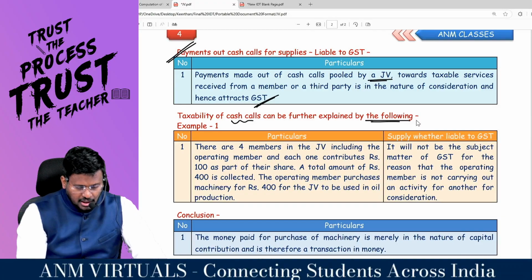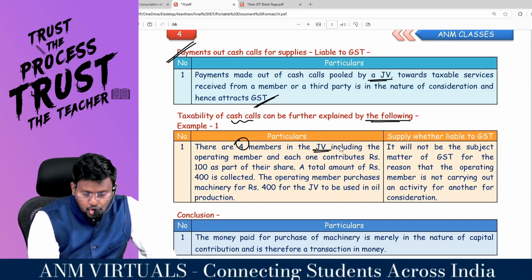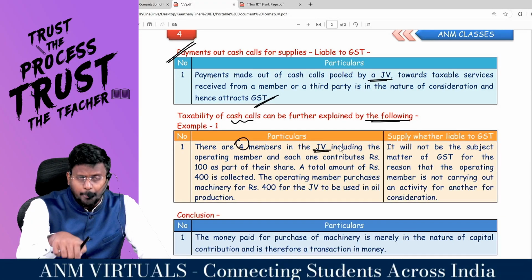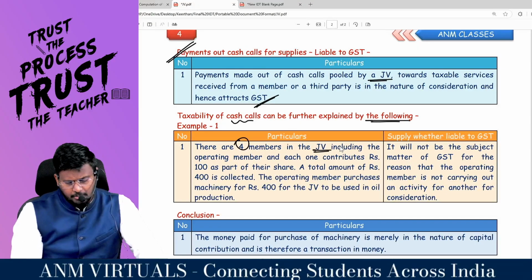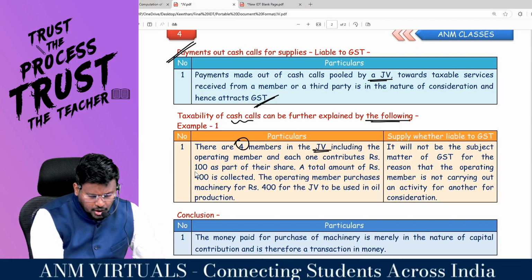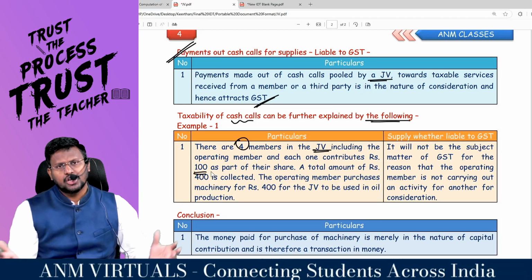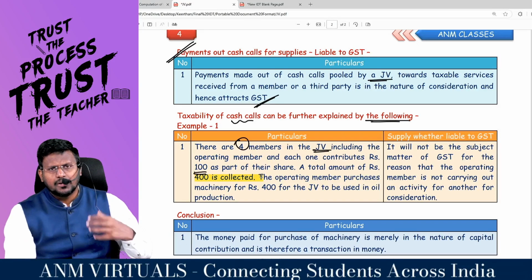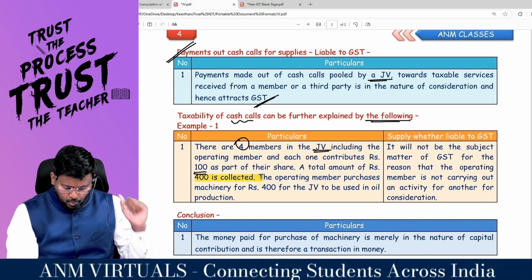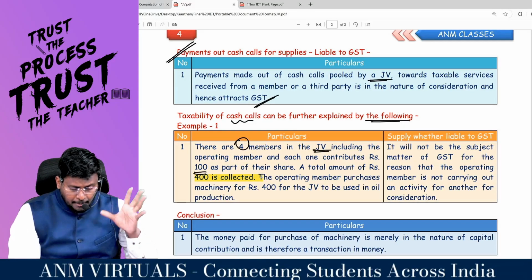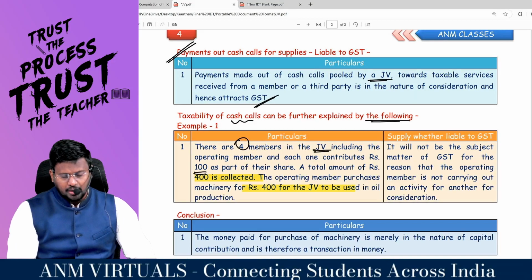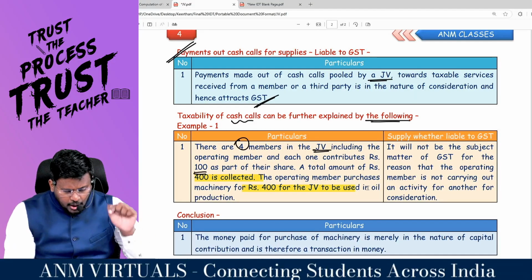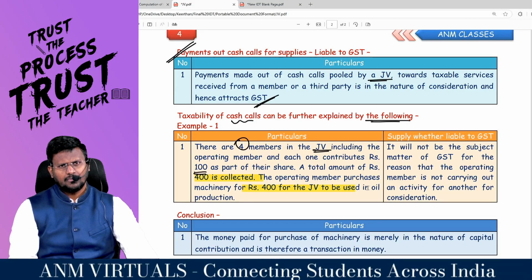Example number 1. There are 4 members in a joint venture, including the operating member. That means one of the members is an operating member. Each one contributes rupees 100 as a part of their share. A total amount of rupees 400 is collected. The operating member purchases machinery for 400 for the JV to be used in oil production.